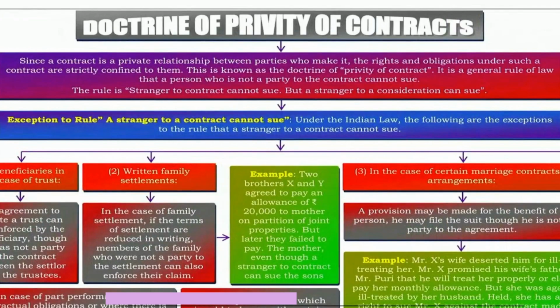Since a contract is a private relationship between parties who make it, the rights and obligations under such a contract are strictly confined to them. This is known as the doctrine of privity of contract. It is a general rule of law that a person who is not a party to a contract cannot sue. The rule is: a stranger to a contract cannot sue, but a stranger to a consideration can sue.